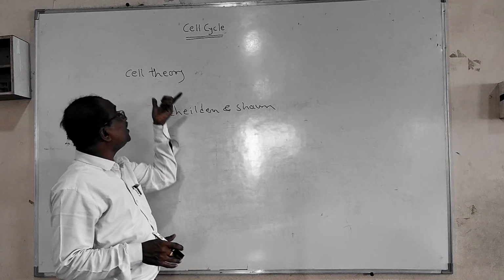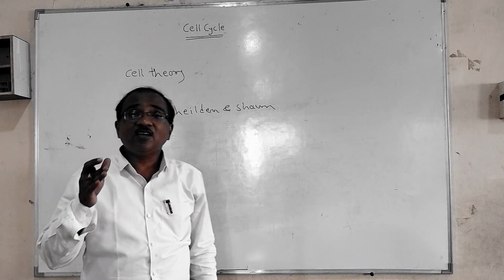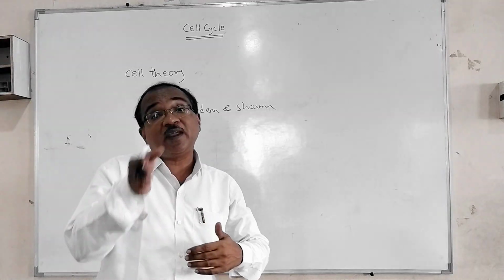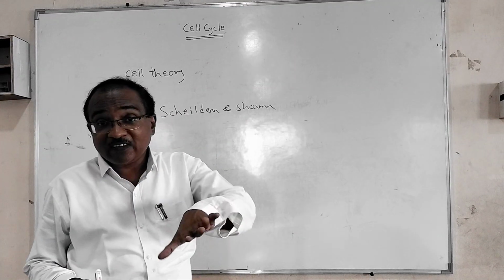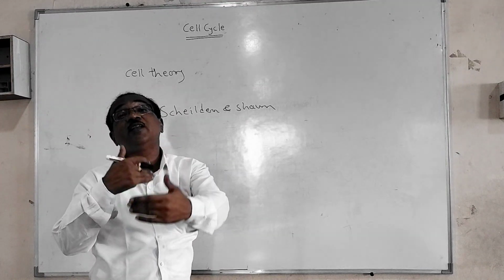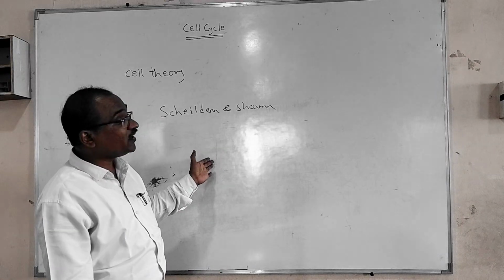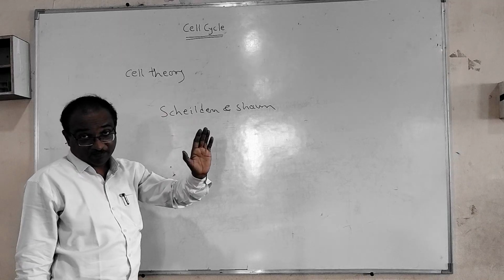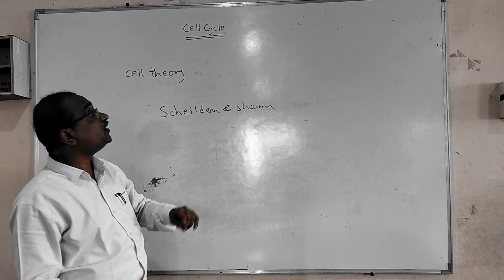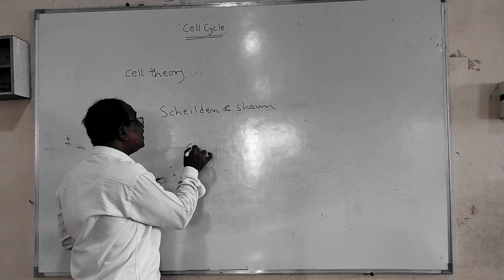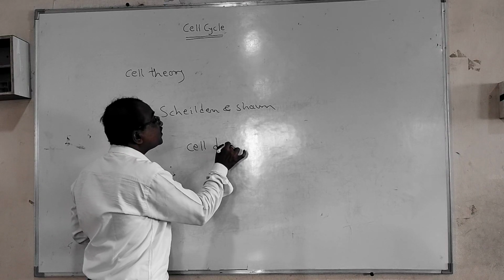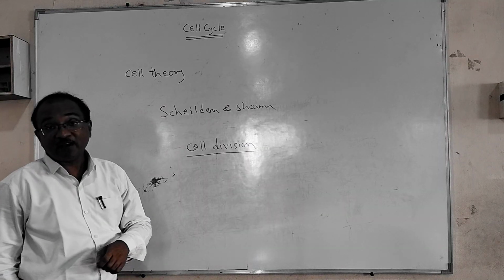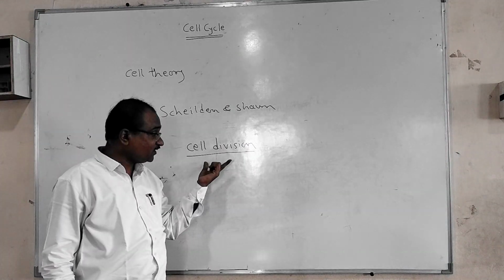The second point according to the cell theory is that each cell develops or comes into existence from the pre-existing one. The cells that are already present give rise to new cells. So the new cell is produced from the pre-existing cell, and that is by the process called cell division. The pre-existing cell divides to produce the new cell.